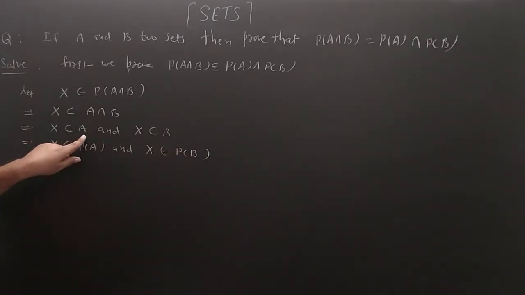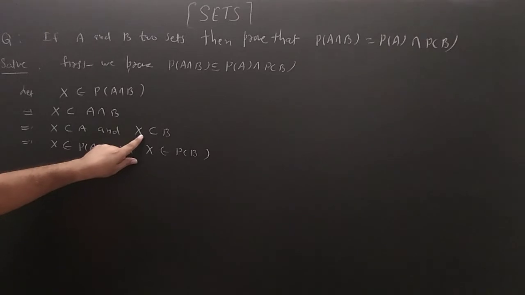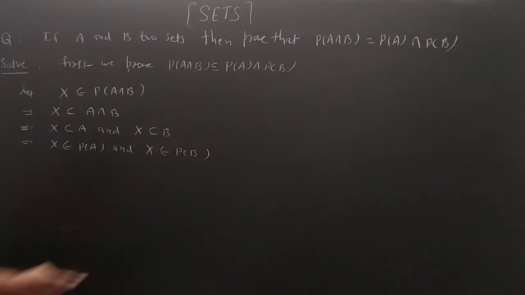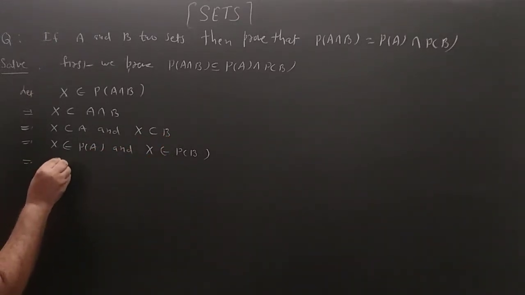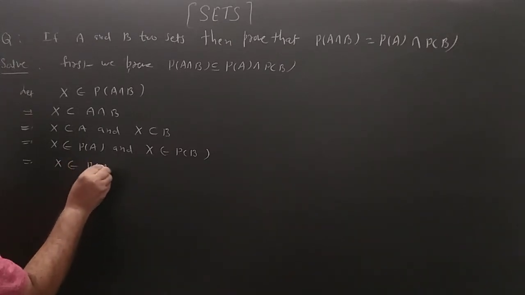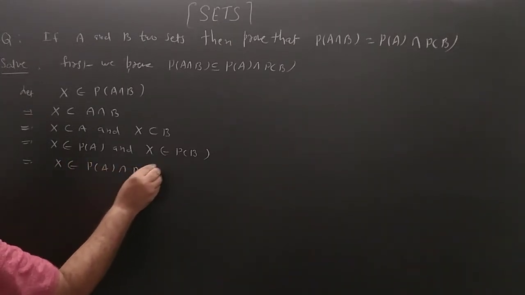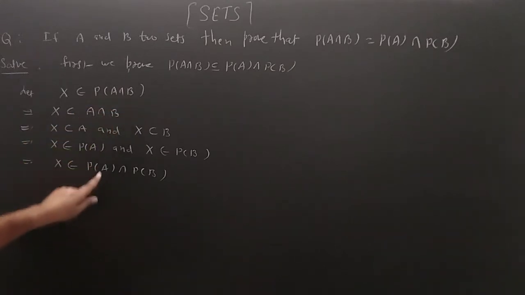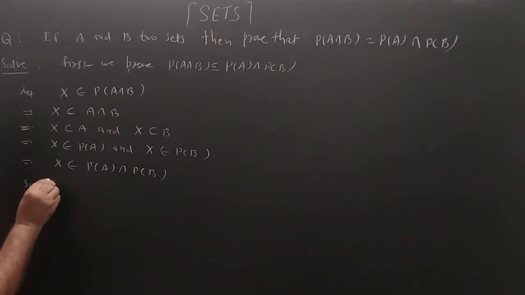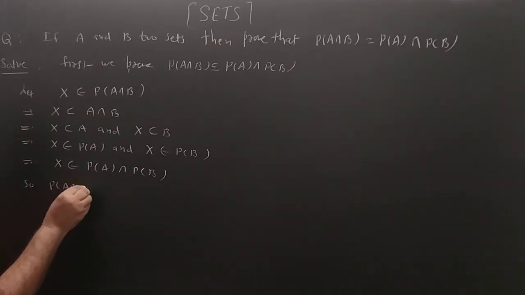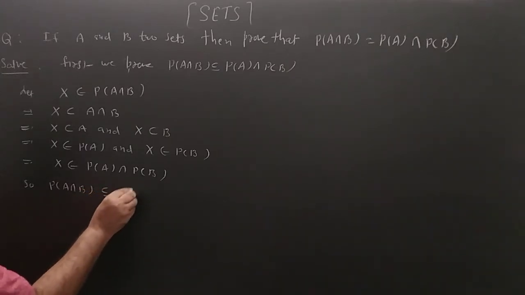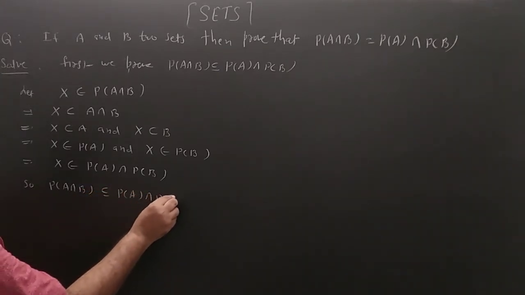If X is the subset of A, that means X belongs to PA. X is the subset of B, so X belongs to PB. This implies that X belongs to PA intersection PB. We start with this and end with this, so P(A intersection B) is the subset of PA intersection PB.